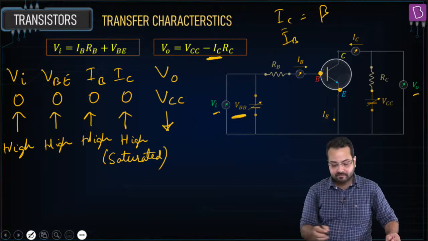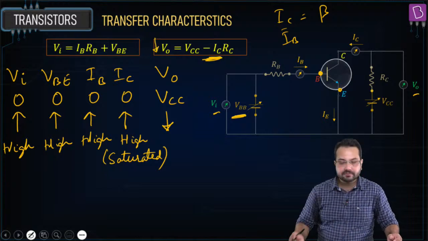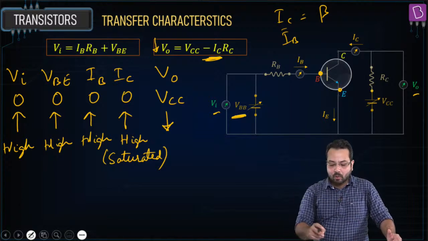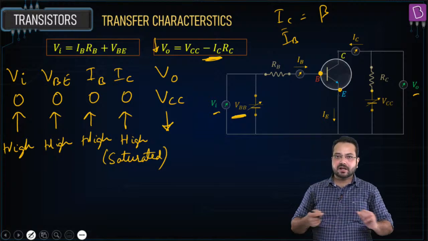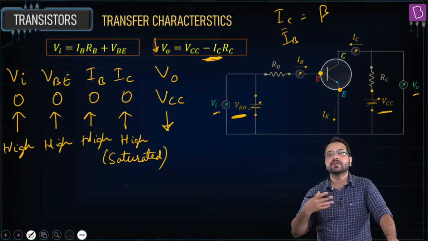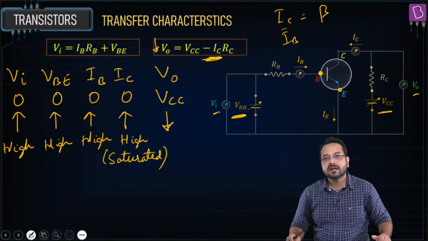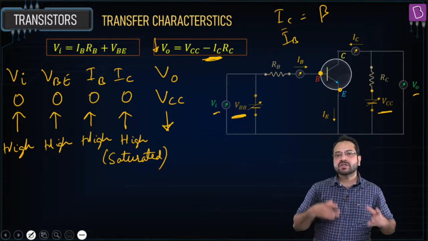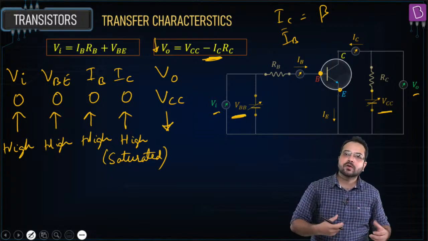Think about it. As IC is increasing, VO is decreasing. And what is VO? VO is providing reverse bias. Is that correct? So VCC over here is providing the reverse bias. So in this case, what is happening? As IC is increasing, the reverse bias voltage is decreasing. And if the reverse bias voltage is decreasing, its appetite to get more and more collector current is also decreasing.